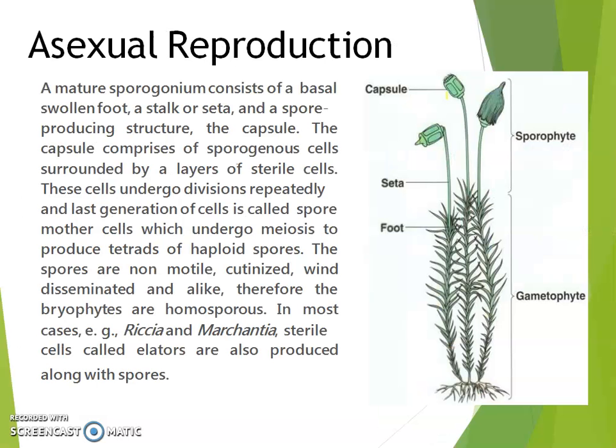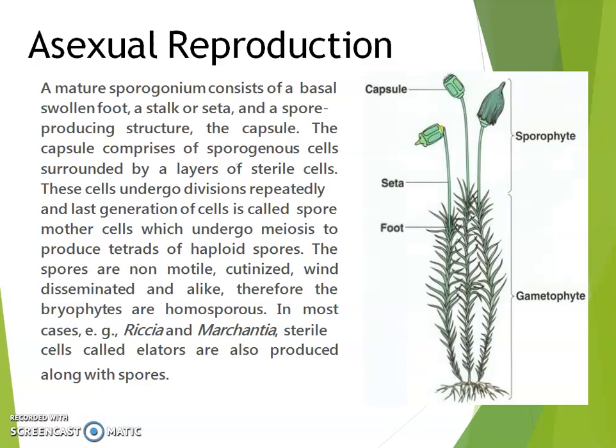Then a mature sporangium consists of a basal swollen foot and a stalk or seta. The foot is embedded in the gametophyte, and the spore-producing structure is the capsule. The capsule comprises sporogenous cells, and they are surrounded by a layer of sterile cells. So the capsule contains spores. Then these cells will undergo divisions repeatedly, and then meiosis occurs, and haploid spores are produced. That means this capsule contains spores, and inside, these cells go on dividing repeatedly, and then meiosis will occur, and then spores are produced.